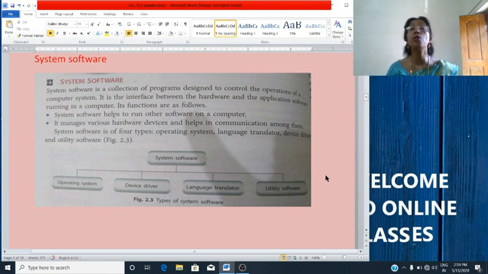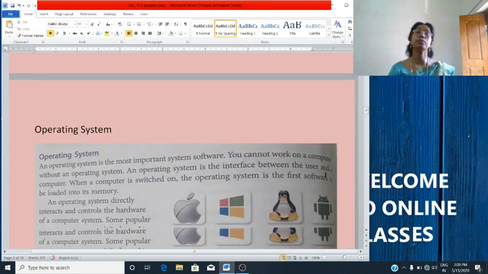System software is of four types: operating system, device driver, language translator, and utility software. System software is a collection of programs designed to control the operation of a computer system. So there are four types. Okay. Now we will study about what is operating system.